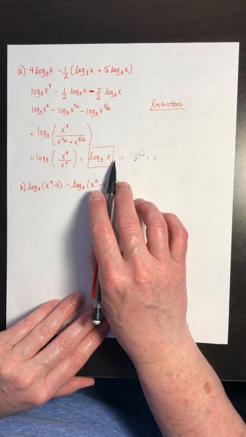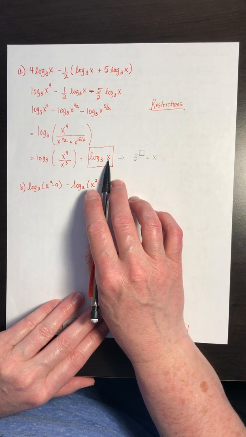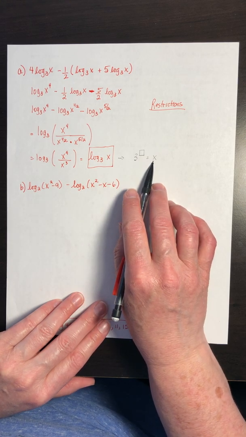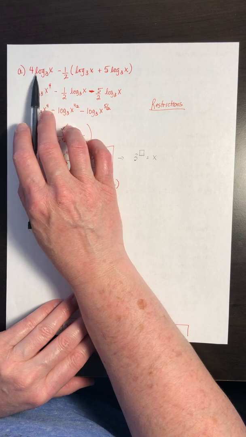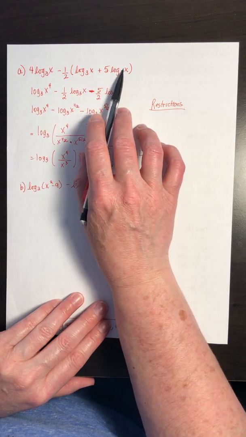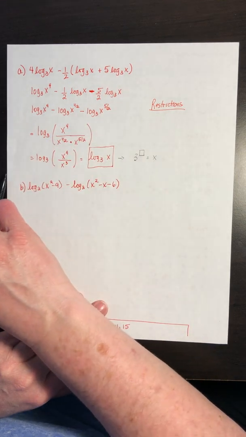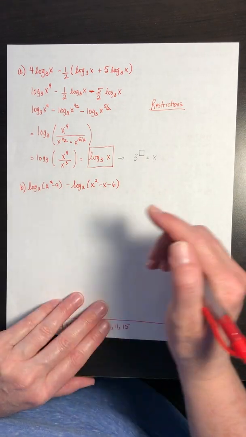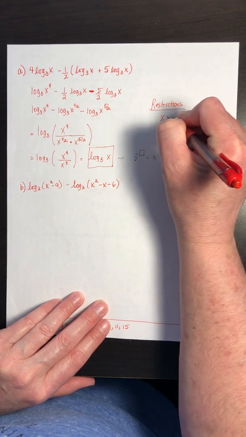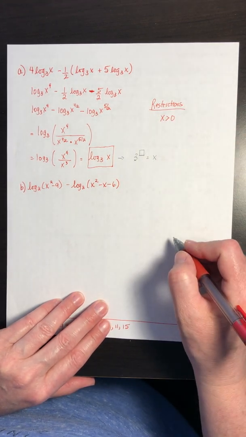This x value, when you take a look at the expression we're taking the logarithm of, it can only ever be a positive answer. So any logarithm expression that we are working with always has to have a positive expression. Now with x, we don't know what x represents, but we can say that within a restriction that we do know that x is going to have to be greater than 0.